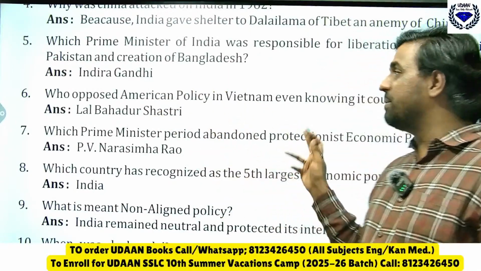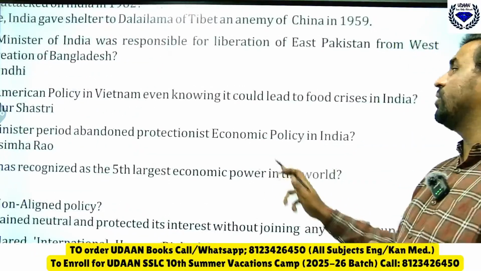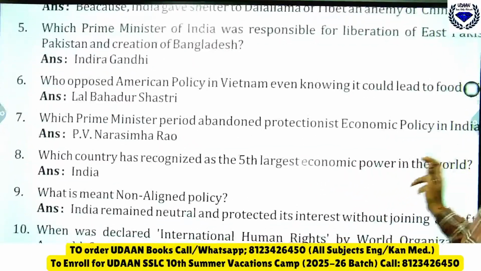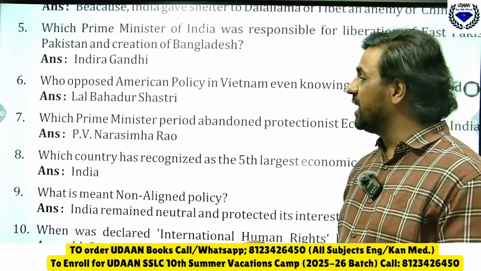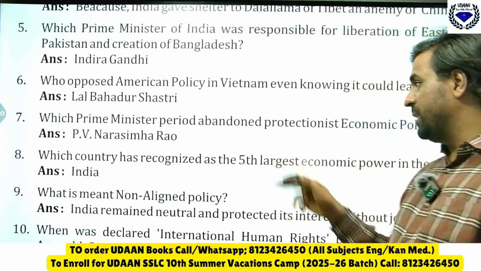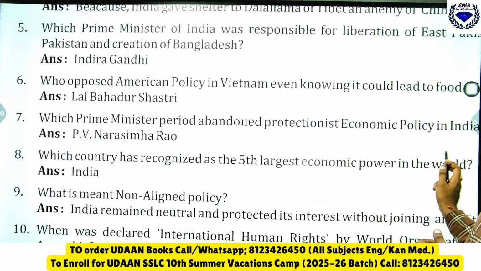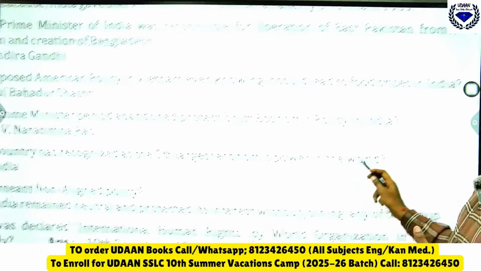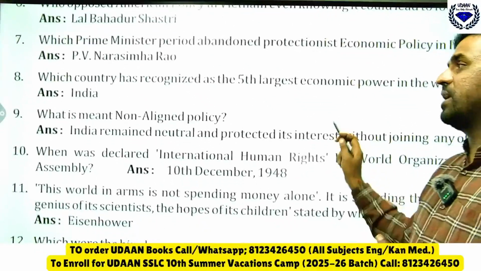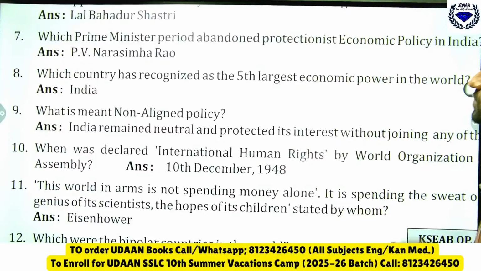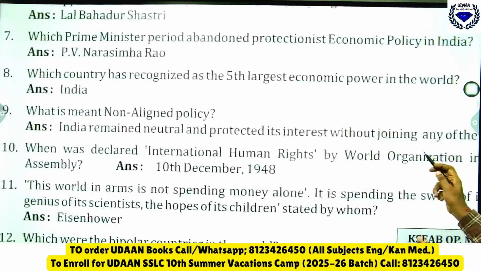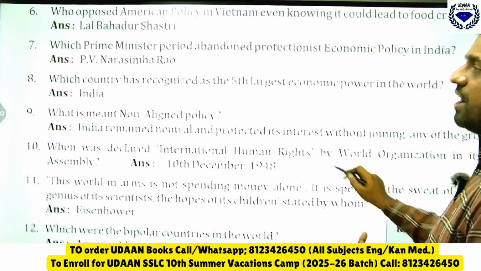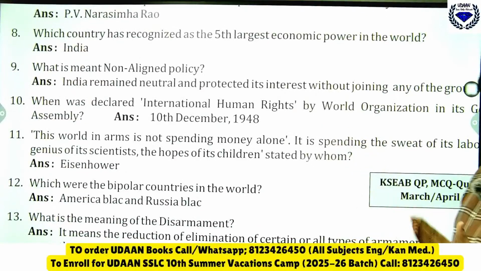Then who opposed American policy in Vietnam even knowing it could lead to a food crisis? It is Lal Bahadur Shastri. Then during which Prime Minister's period was the protectionist economic policy in India abandoned? P.V. Narasimha Rao. Which country is recognized as the fifth largest economic power in the world? It is India. What is the non-alignment policy? See, very important question.